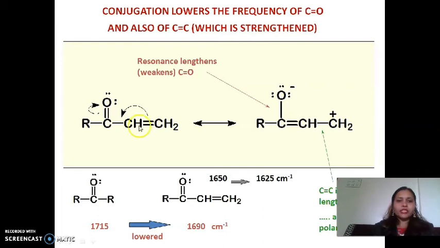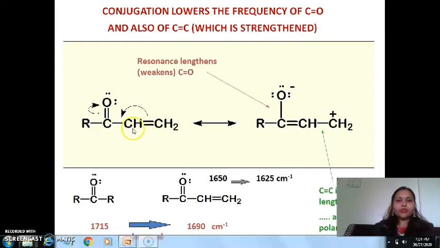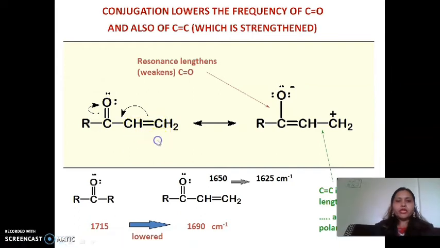Now see this example which contains a carbonyl group and a double bond at the alpha beta position. In this case, the electrons are shifted to the carbon, and due to this the oxygen is negatively charged and this carbon is positively charged.